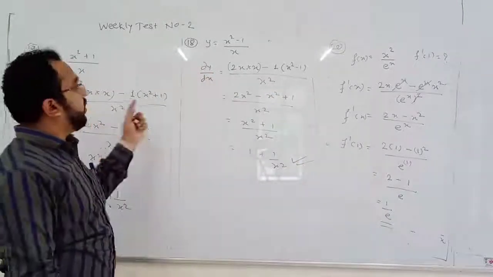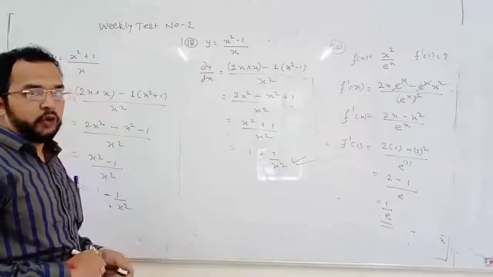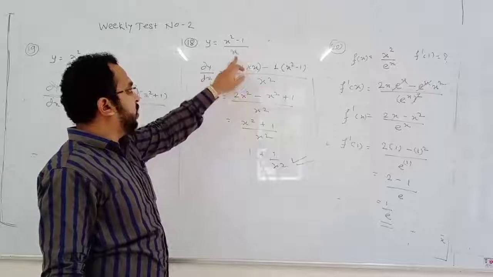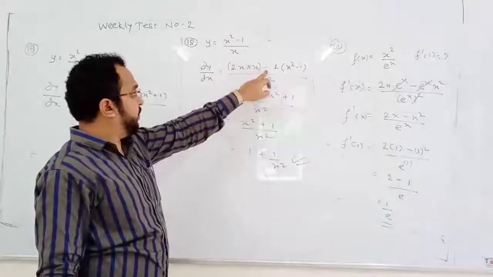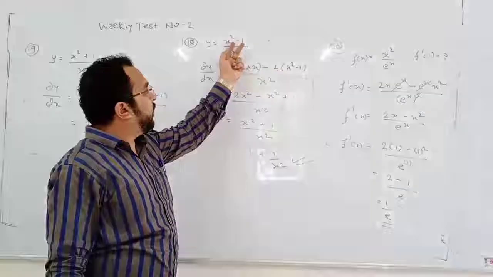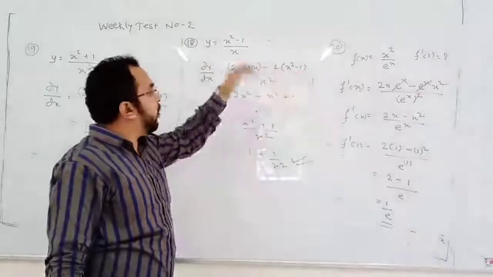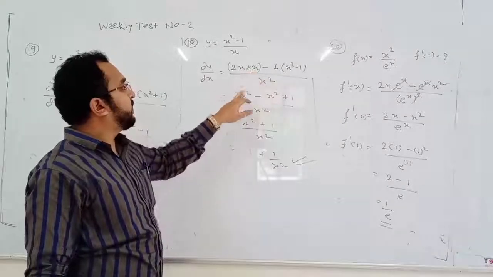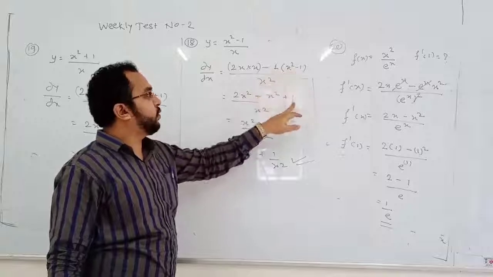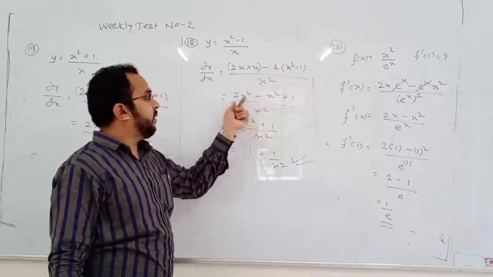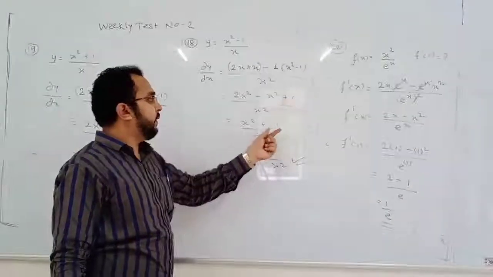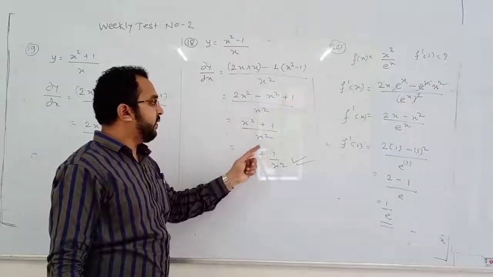Okay, these three questions were of the quotient rule. Look at the quotient rule: differentiation of x square is 2x, 1 is 0, second function as it is, minus differentiation of x is 1, first function as it is, x square minus 1, upon second square. 2x into x is 2x square, minus x square, minus into minus is plus 1, 2x square minus x square is x square, plus 1 upon x square, by x square is 1, 1 by x square.